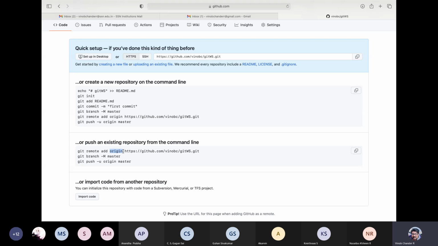Typically, Origin is a familiar and commonly used name, so you can make use of Origin, or you can make use of your own name as well. So this is the name of the remote repository, and then this is your URL. This is essentially this URL with a .git extension. You see it is exactly the same, git workshop .git. All right, so you can just copy this.